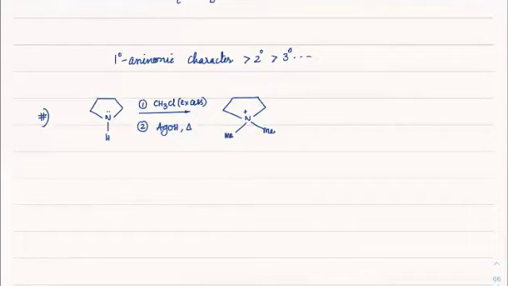Check the positions of alpha and beta. Now OH minus will extract a proton from beta, and from alpha this group will go. What we get here is nitrogen with two methyl groups, and this side gets a double bond.